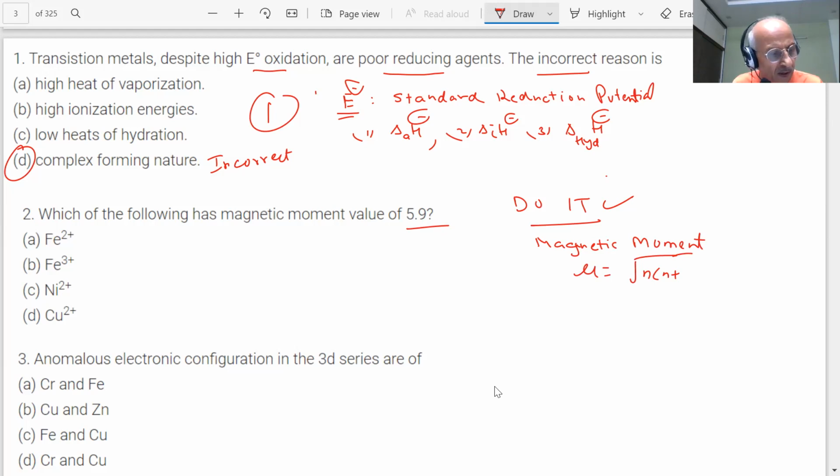I told you when we were calculating the magnetic moments. You can check it in the book, what formula has been used for finding the magnetic property. Tell me what is the formula to calculate the magnetic moment? Square root of n into n plus 2. You have to find n, the number of unpaired electrons.